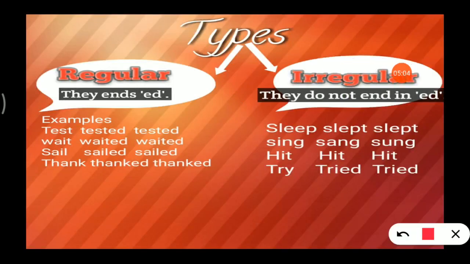So here is the chart. Regular verbs end in ed: tested, waited, sailed, thanked. And here are irregular verbs. They do not end in ed. Sleep, slept, sing, sung, hit, try, tried. So this is all that we had to discuss today. I hope you got everything about this.